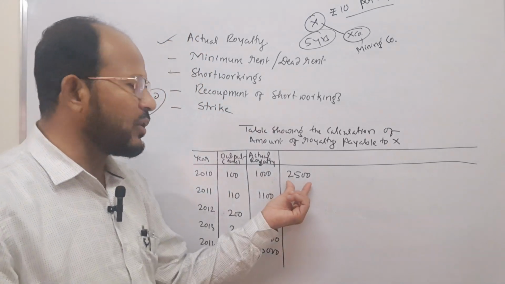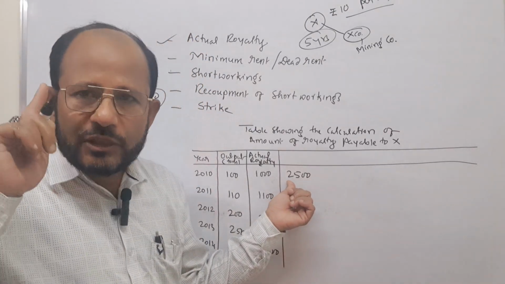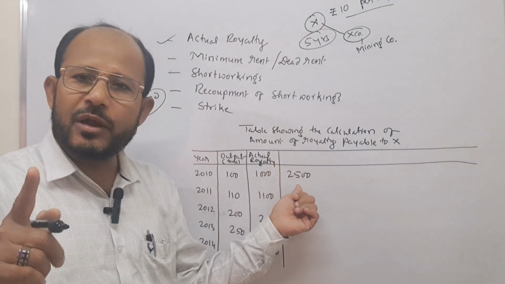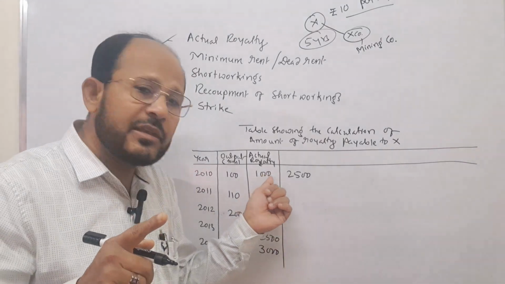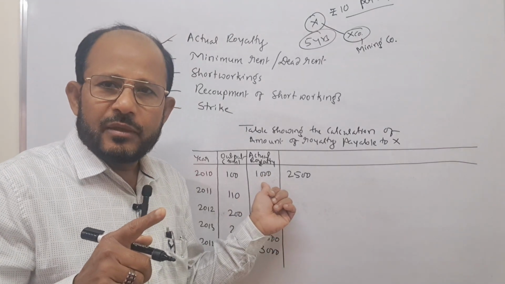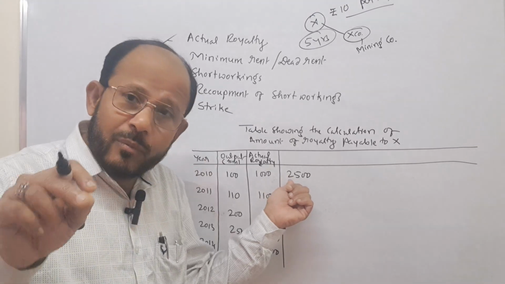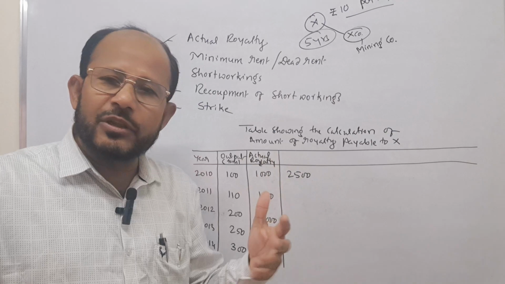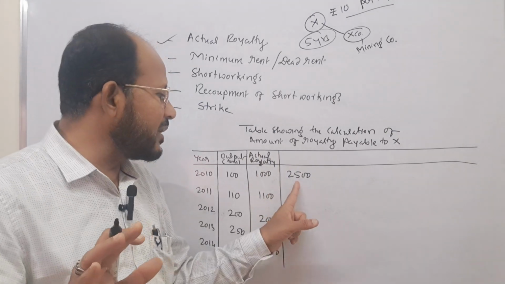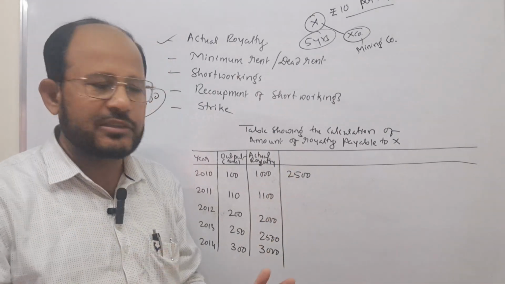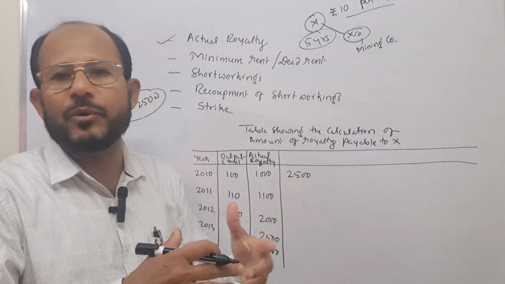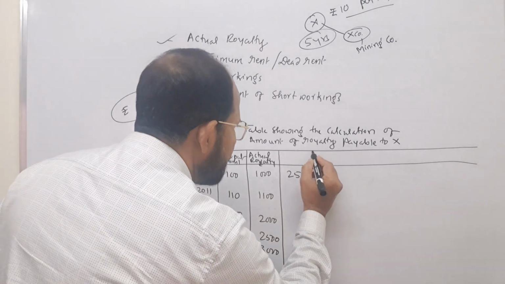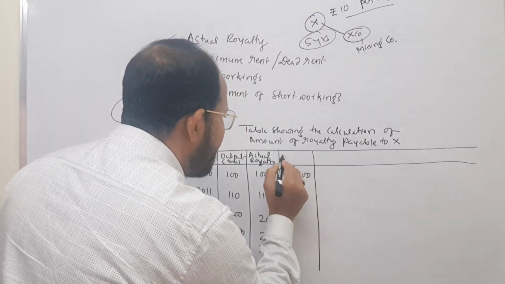But this is called the minimum rent. One thing you have to remember, dear students: the minimum rent amount is given only when the actual royalty is less than the minimum rent. This is the minimum amount, not the maximum. The maximum may be 10,000 or 15,000, there is no limit for that. But the owner is going to accept at least this much amount. In different problems, you come across different minimum rents set by the owners.